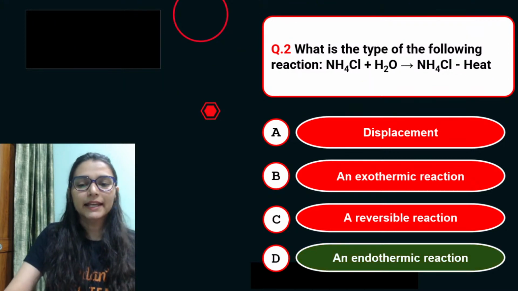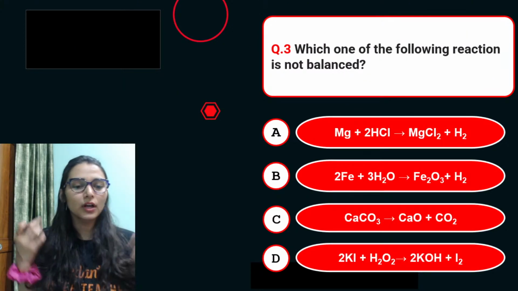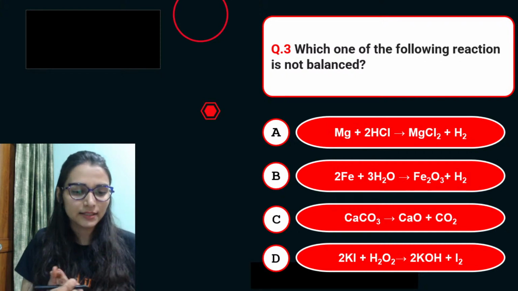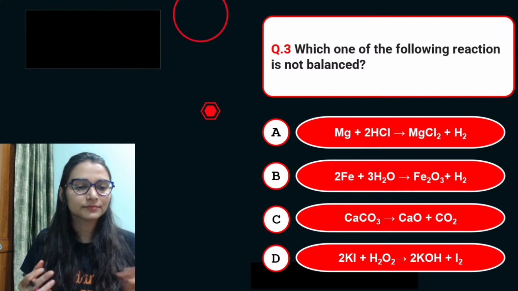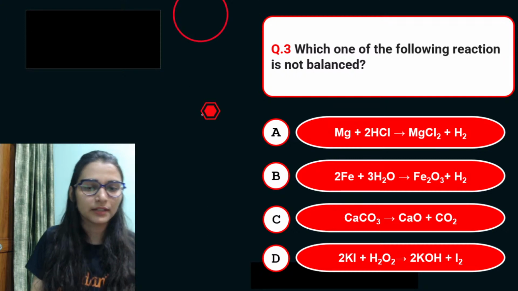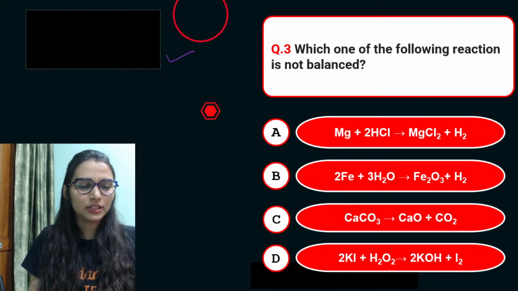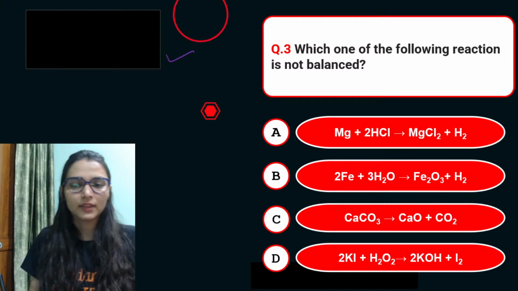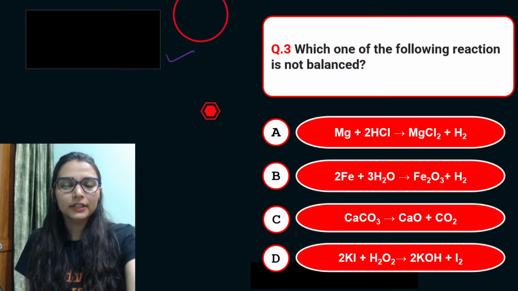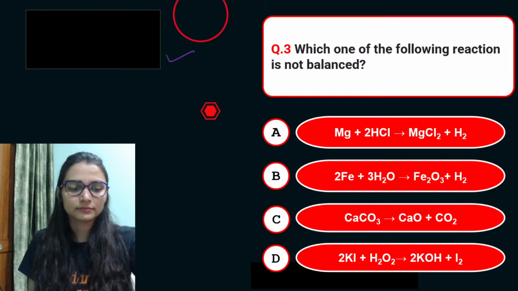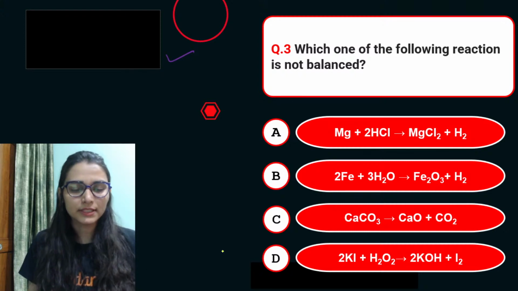Very good. Yes, the next question on your screen, which of the following reactions is not balanced? Everybody, yes, the pen is not visible. But which of the following reactions is not balanced? Options are on your screen. Easy peasy, this is not difficult at all. Okay, you can do this.